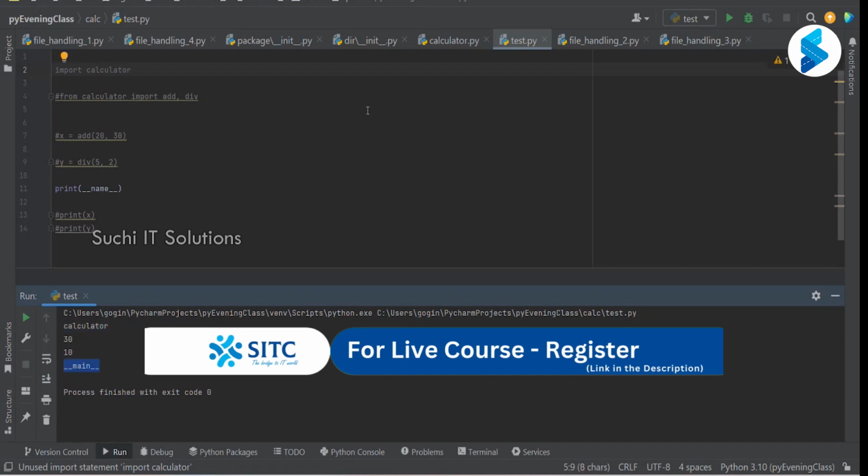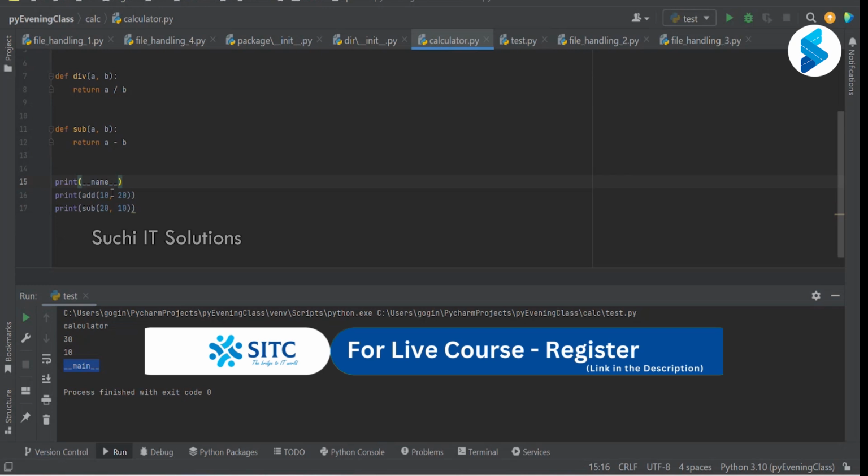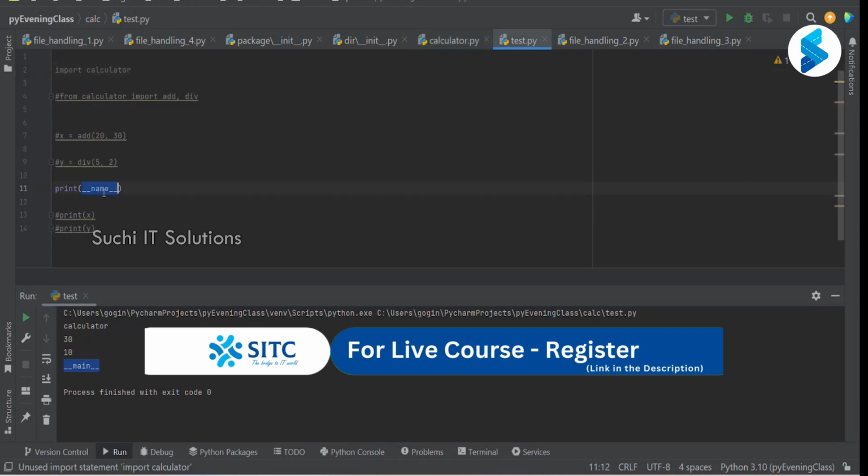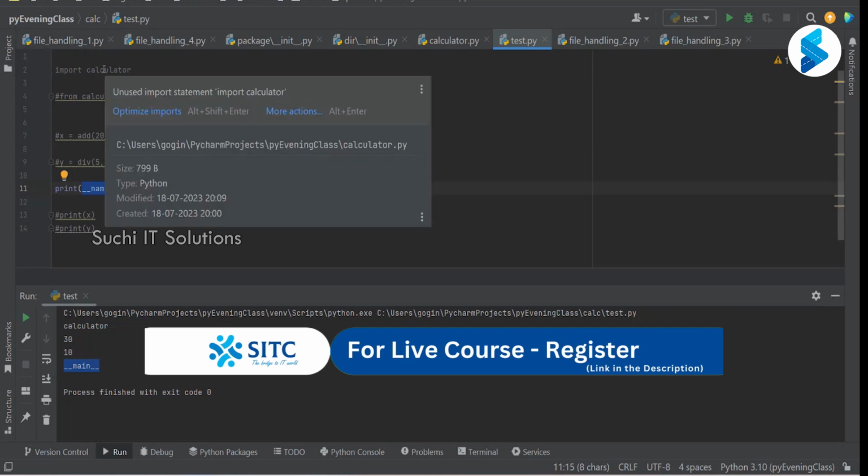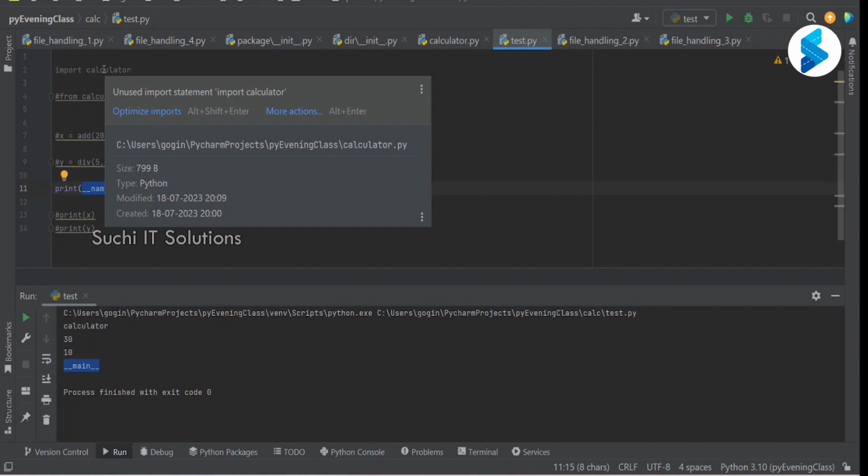In calculator.py we also printed __name__. In test.py we also printed __name__. But whichever file is being executed, the __name__ value will be __main__. And whichever file is imported, its __name__ value will be the module name itself. Am I clear? Yes, sir. Clear, sir.